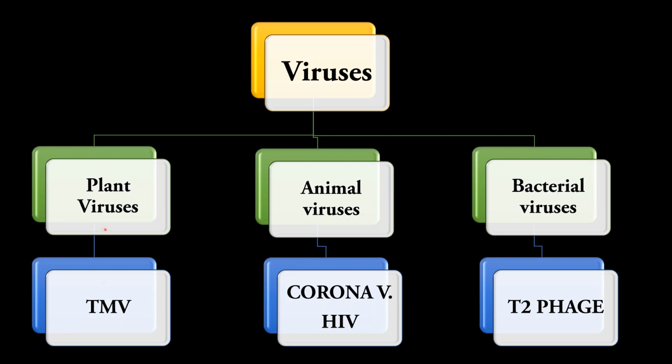Tobacco mosaic virus is an example of plant virus. The world famous coronavirus and HIV are examples of animal viruses, and T2 phage infects bacteria.